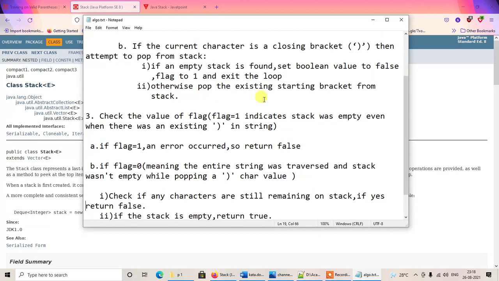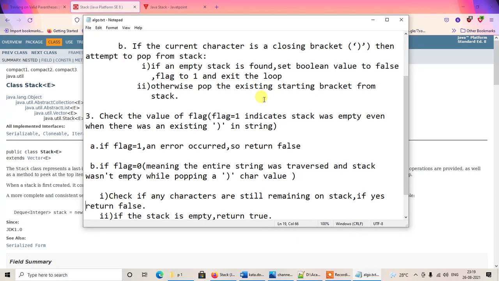After that, in the event that the value of the flag variable is 0, that means that we had traversed the entire length of the string, and whenever we encountered a closing bracket and tried to pop the corresponding opening bracket from the stack, the stack was not found to be empty. So the stack was not found to be empty under any circumstance.